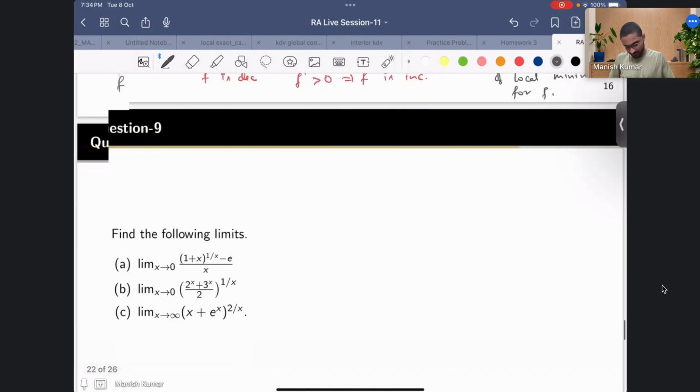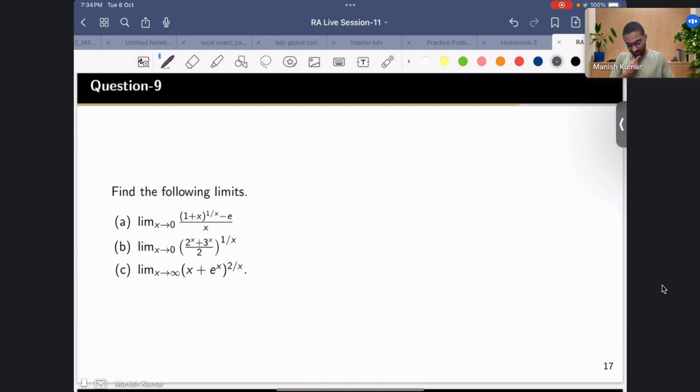So again you have to calculate these limits. In this one actually the b and c are almost the same, like what we did earlier. You just take log and then deal with it, just use L'Hopital. So maybe this I will not do, so take log. If time remains then I'll do this, but else I'll not. So take log and use L'Hopital. That's it, nothing much to do.